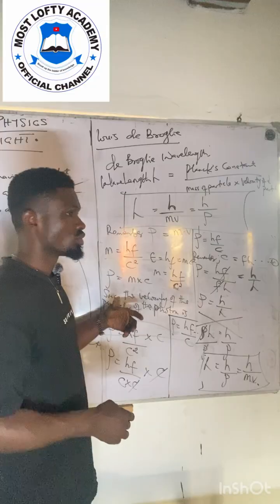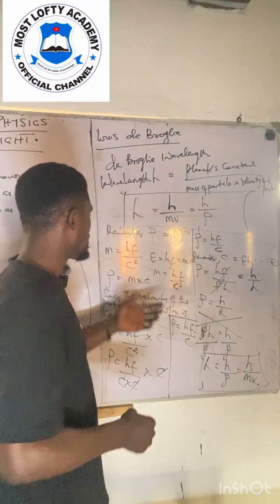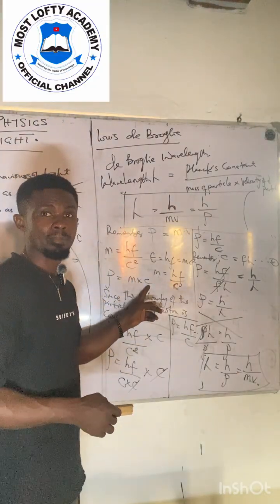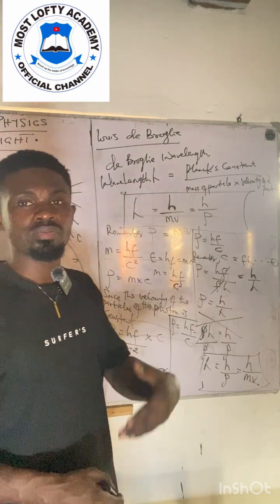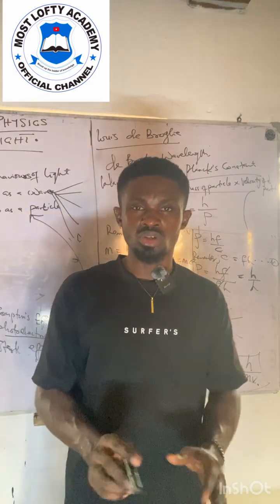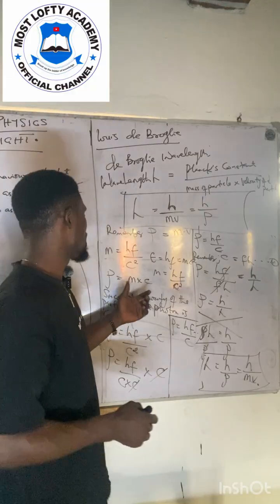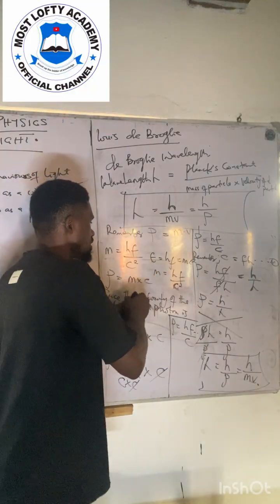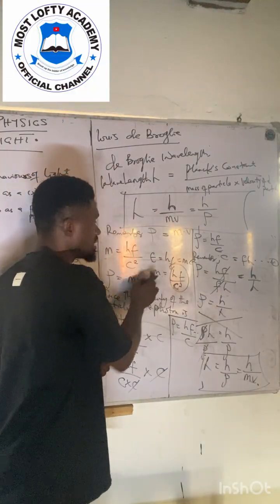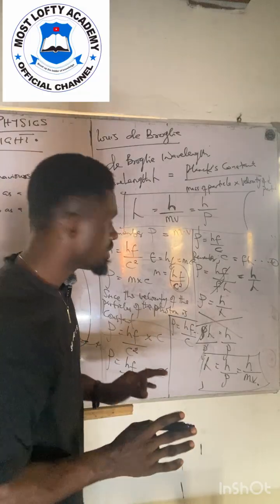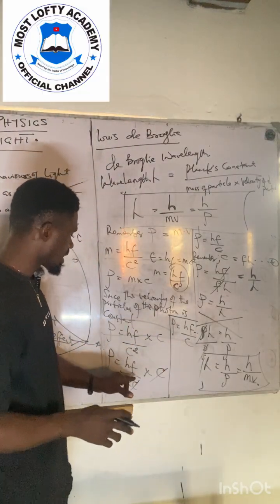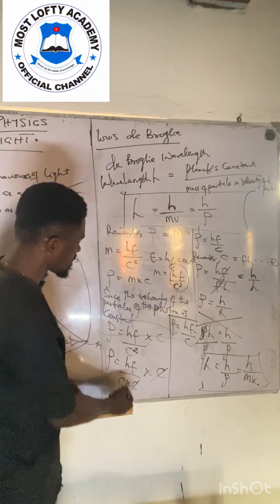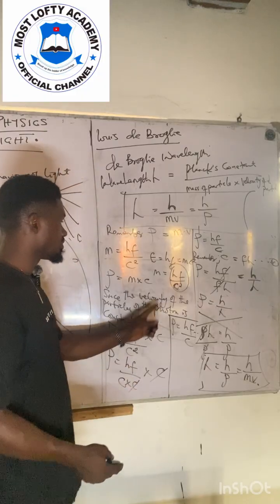Momentum is a product of mass and velocity. Since the velocity of particles in a photon is constant, hf all over c times c will give you the momentum. After cancelling, we found out that P is equal to hf all over c.